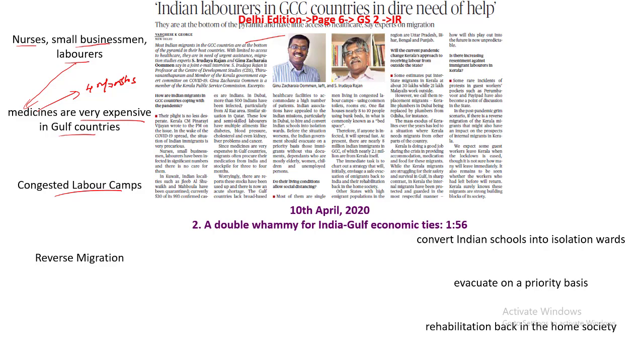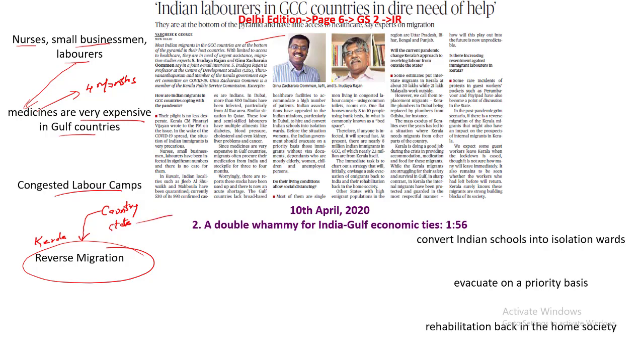When these people are brought back, what we will also see is reverse migration. What is this reverse migration? Before we understand this, we have to understand two concepts. One is inter-country migration from India to another country, and the other is interstate migration. When people who are living in another country, let's say for example the Gulf in the present scenario, come back to their home state, let's say for example the state of Kerala, there would be interstate migration that has already taken place in India.